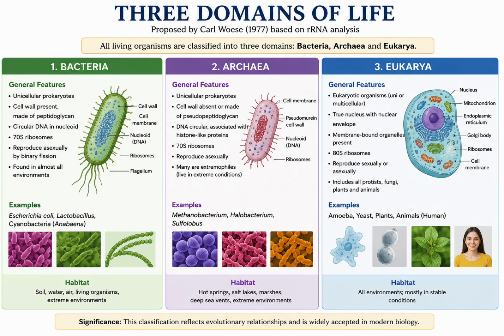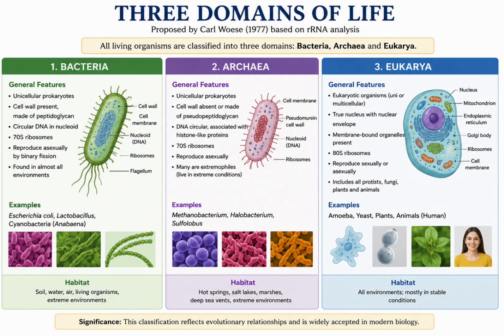Whittaker placed both bacteria and archaea together in kingdom Monera. However, molecular studies showed major differences between them. Carl Woese used 16S rRNA sequencing, which revealed that archaea are genetically distinct from bacteria and more closely related to eukarya.